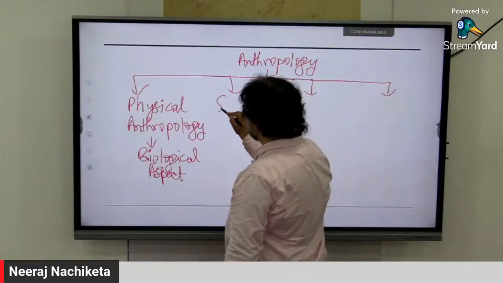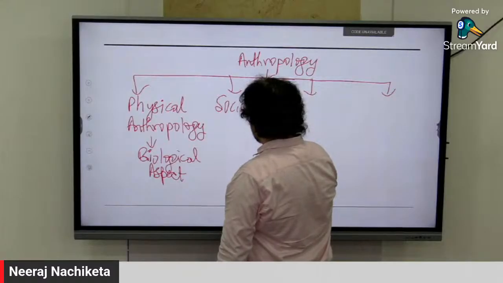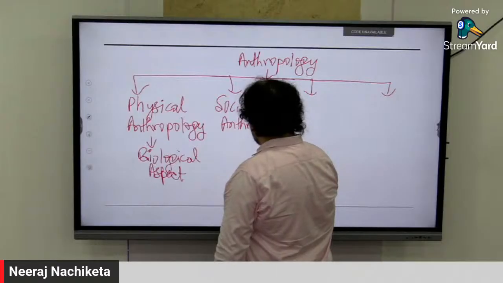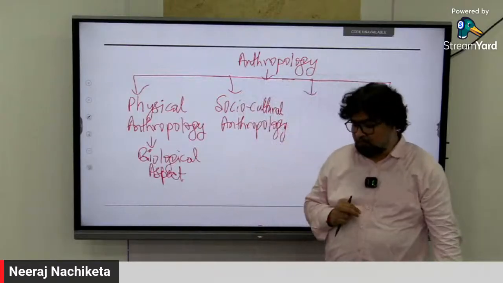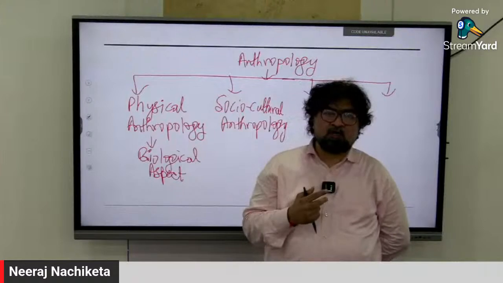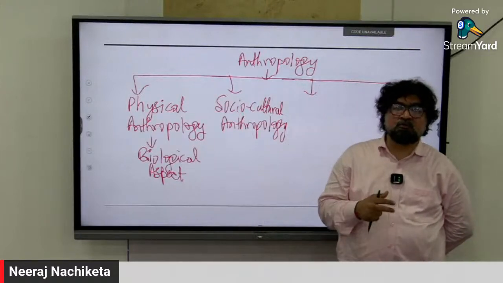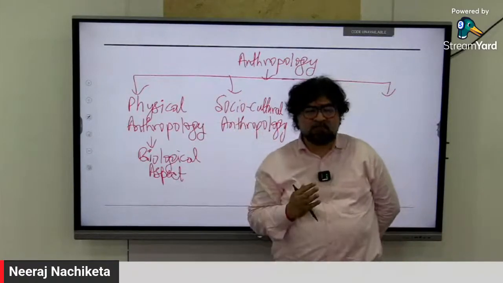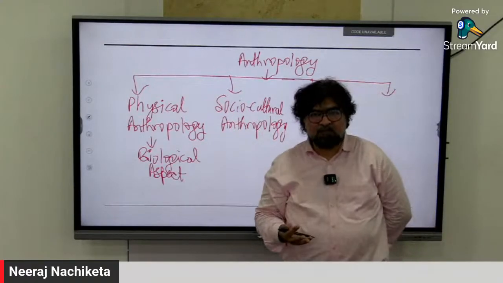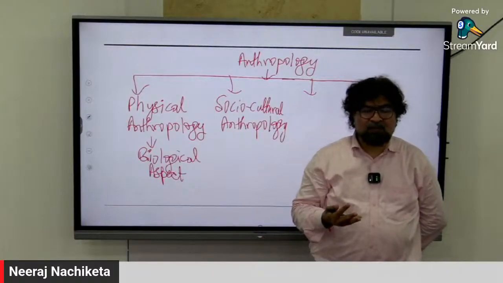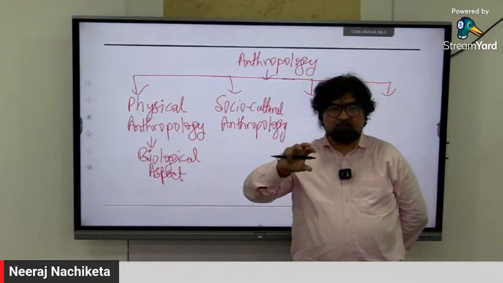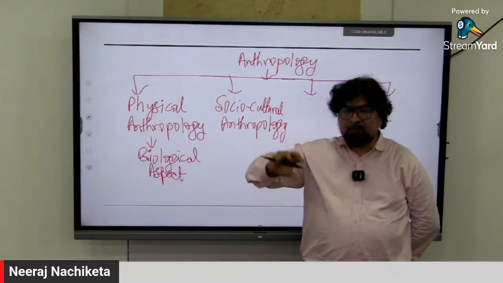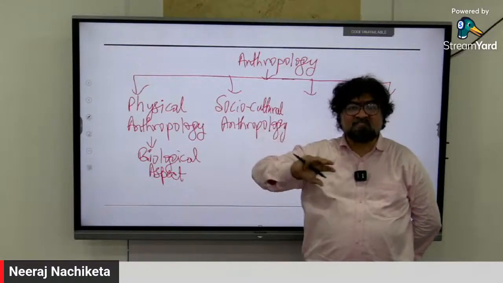Then comes this one, socio-cultural. Another very important part of the syllabus, socio-cultural anthropology, where in terms of man, society, like human society, you all know that we call ourselves a social animal. Man is a social animal, right? And we all know today, if you look at society at large, we have family, right? We have kinship, marriages, right? We have, as part of evolution, human civilization, right? From the past 10,000 years, man has been developing its own kind of social system.